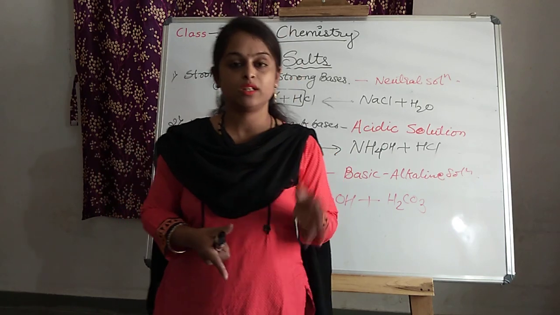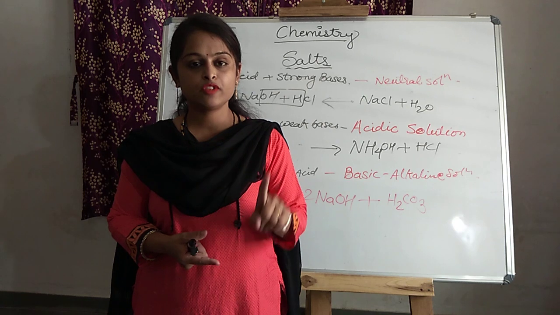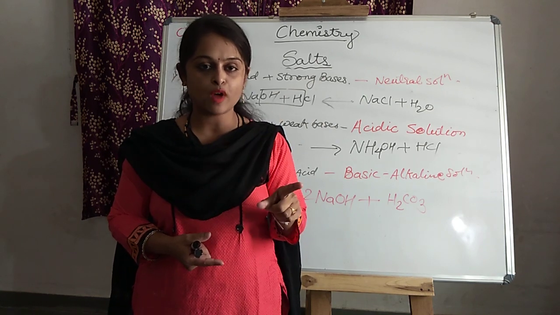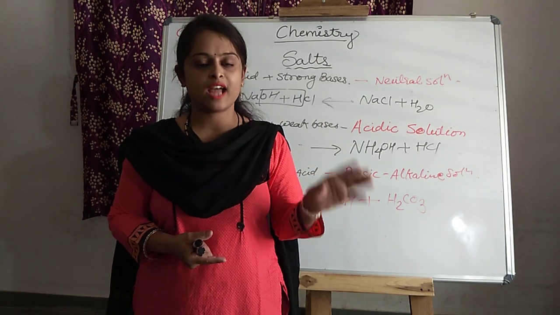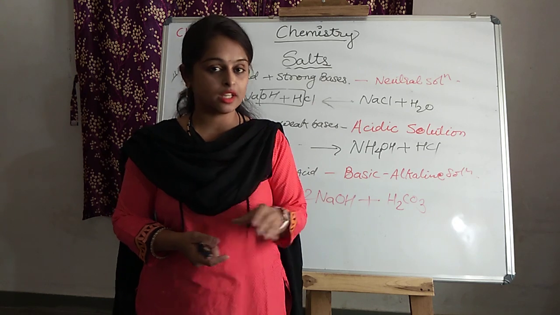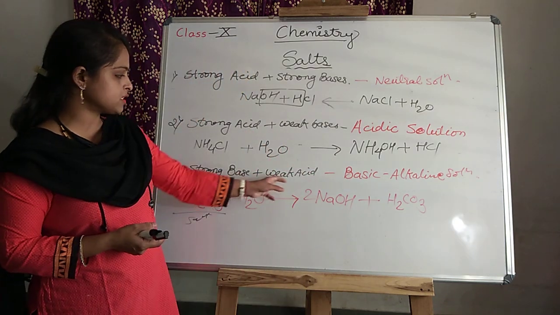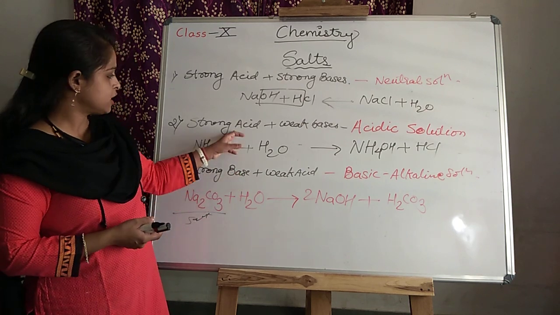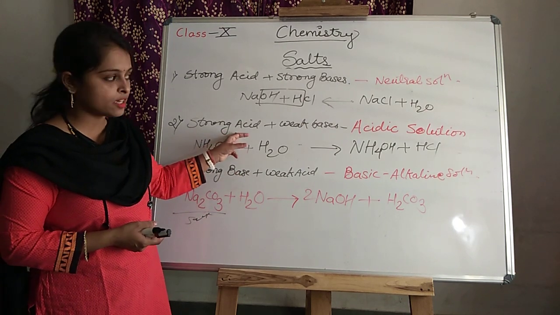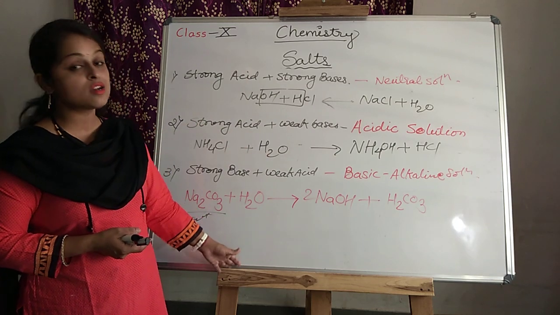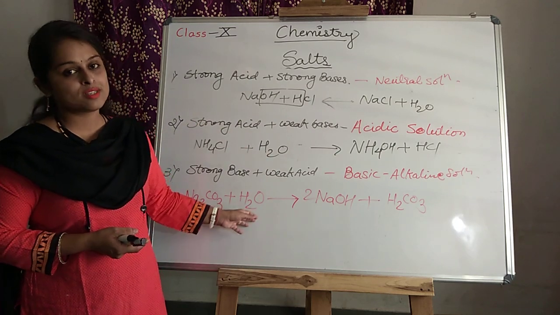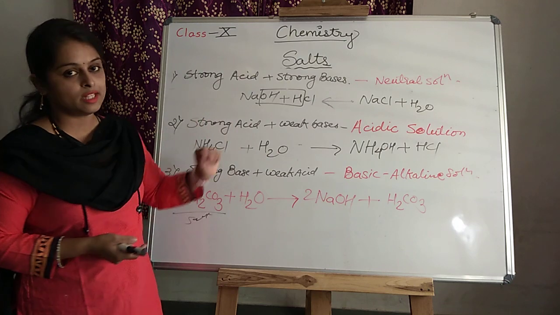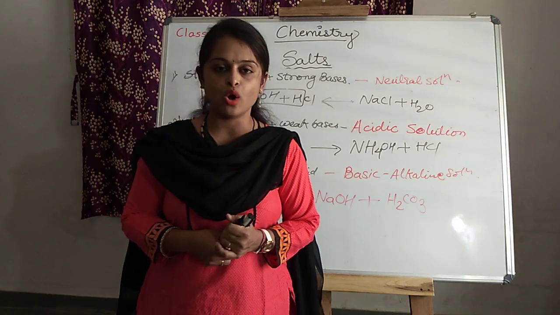How do they behave when they dissolve in water? If the substance produces a large number of hydrogen ions, it means they are acidic, and when the reaction takes place between a strong base and a weak acid, they produce a large number of hydroxide ions. Here they are producing a large number of hydrogen ions, and in this way the reactions go on. So this is the way we can understand the pH of the salt solution.